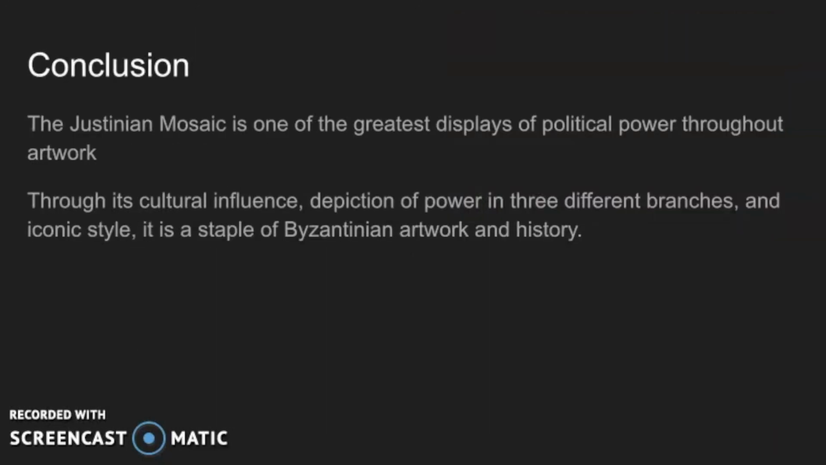So in conclusion, the symbolism and the style of this mosaic display Justinian's great political power over the three different branches of government: church, state, and military. It's a staple of Byzantine artwork and of its history.